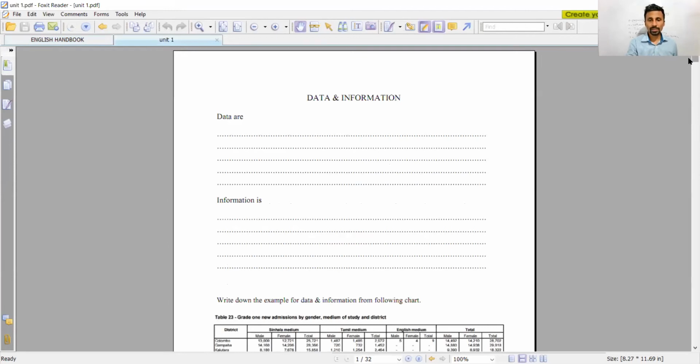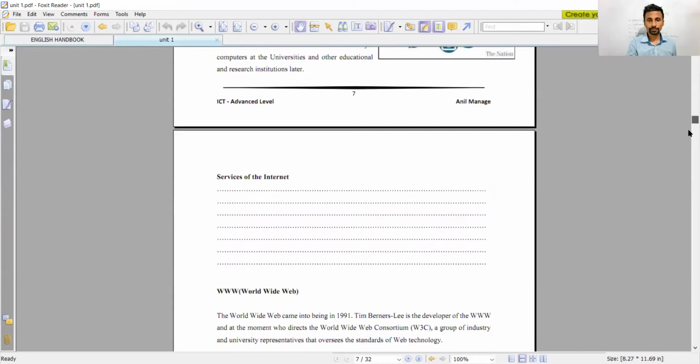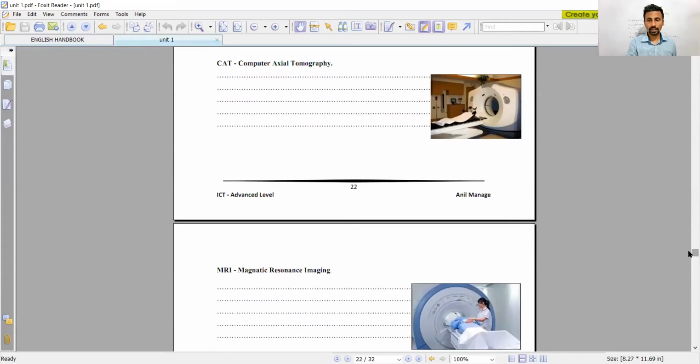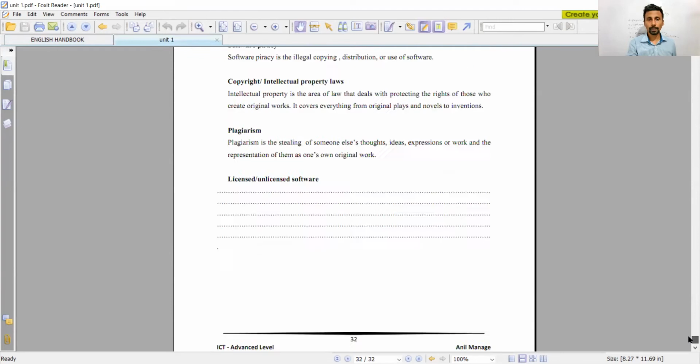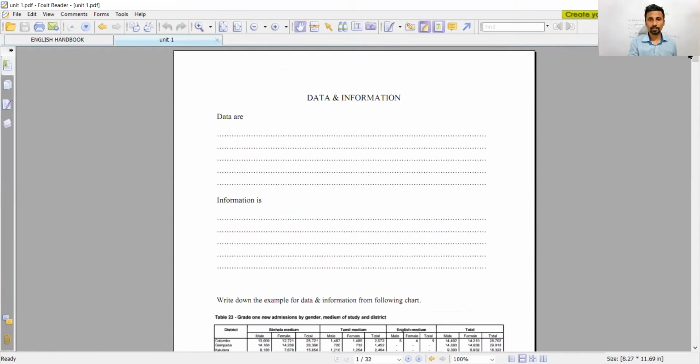So data and information. Now I will just go through quickly, right? So this tube will be available from next Monday at Samadhi Institute Gampa. You can collect it.